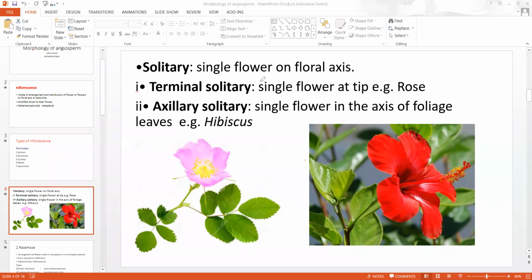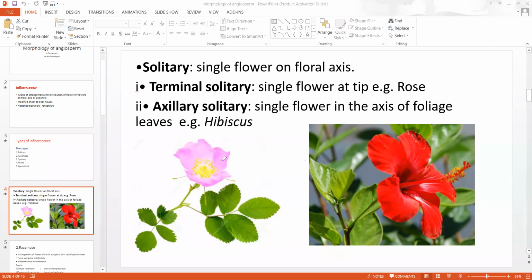There are 2 types of solitary inflorescence. They are terminal solitary and axillary solitary. If the floral axis arises from the terminal point of the shoot, from the tip of the shoot, that is called terminal solitary.